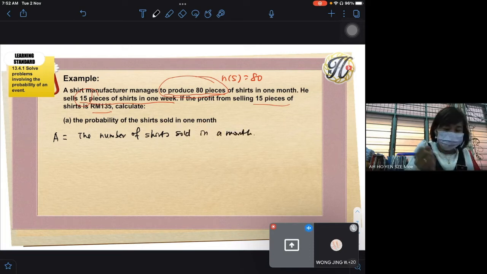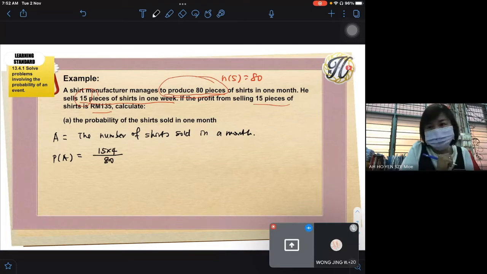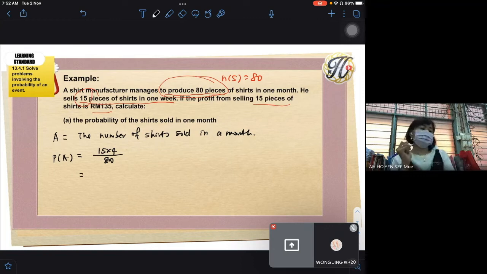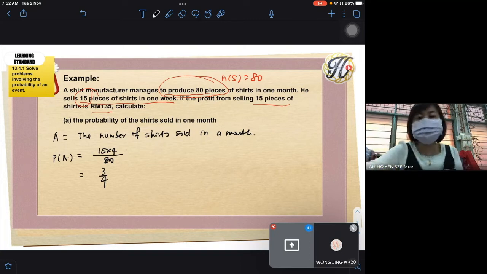Then you can use P(A) equal to 15 times 4 over 80. So what's the answer? Give me the simplest form. This is 60 over 80, right? Okay, good. So already settled for part A. Do the rest understand? Yes or no?